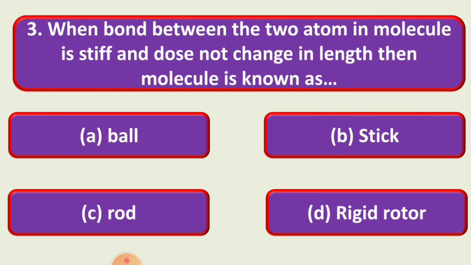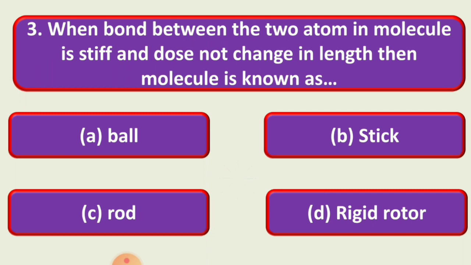Next question is, when the bond between the two atoms in a molecule is stiff and does not change in length, then the molecule is known as, and the options are: first, ball; second, stick; C, that is rod; and D, that is rigid rotor.